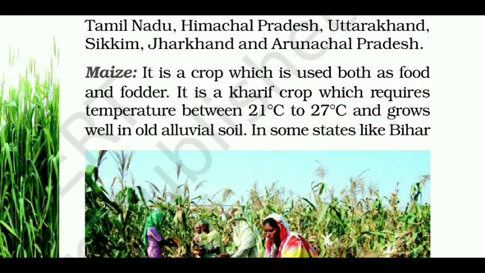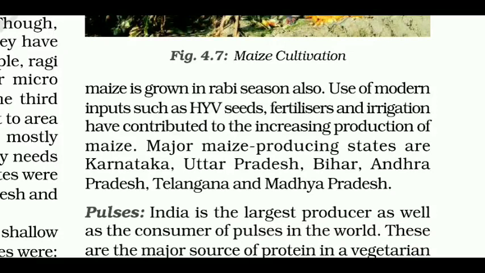Next, maize. It is a crop which is used both as food and fodder. It is a kharif crop which requires temperature between 21 degrees Celsius to 27 degrees Celsius and grows well in old alluvial soil. In some states like Bihar, maize is grown in Rabi season also. Use of modern inputs such as HYV seeds, fertilizers and irrigation have contributed to the increasing production of maize. Major maize producing states are Karnataka, Uttar Pradesh, Bihar, Andhra Pradesh, Telangana and Madhya Pradesh.